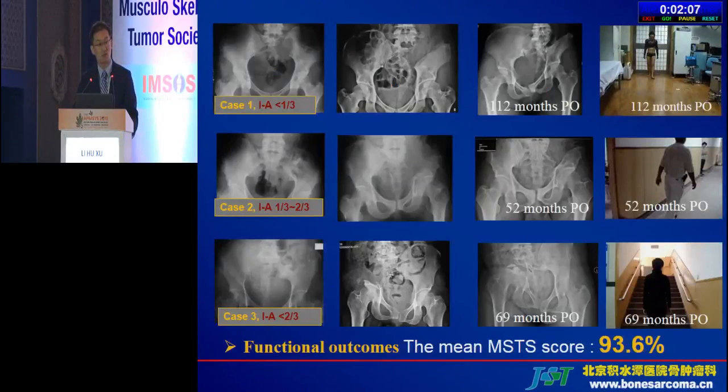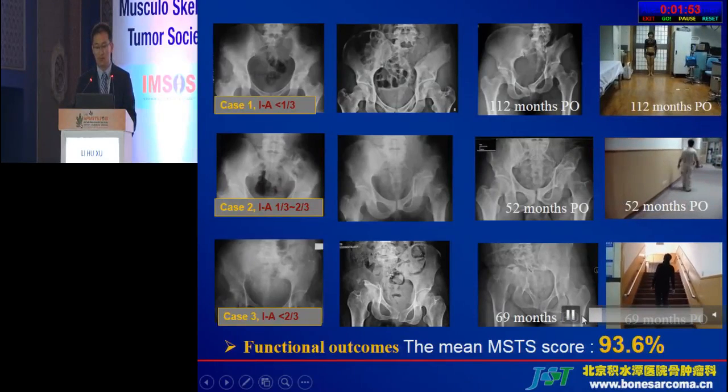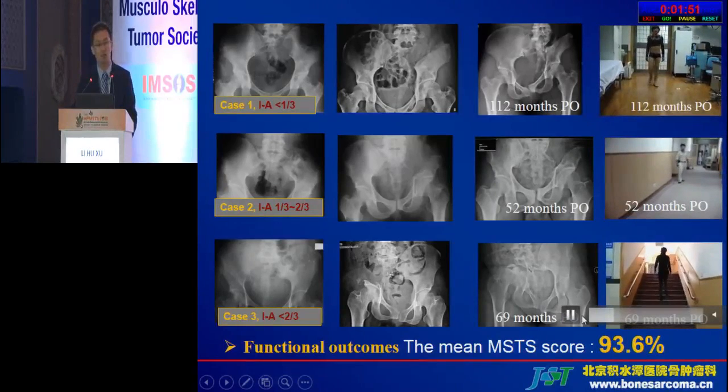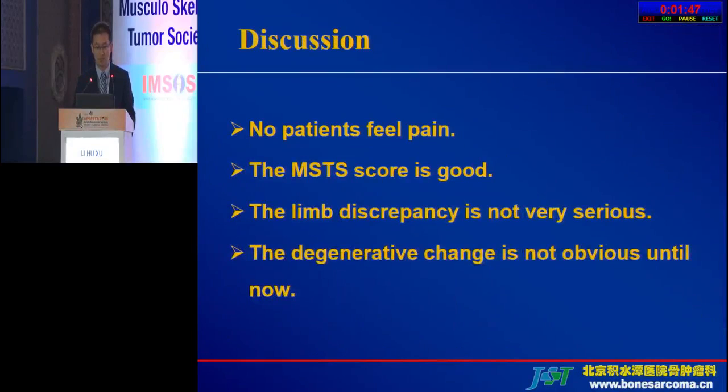And these are 3 typical patients after resection without reconstruction. Hopefully we can see the video. The mean MSTS score is 93%. No patient feels pain. The MSTS score is good. The limb discrepancy is not very serious, and until now the degenerative change is not obvious.